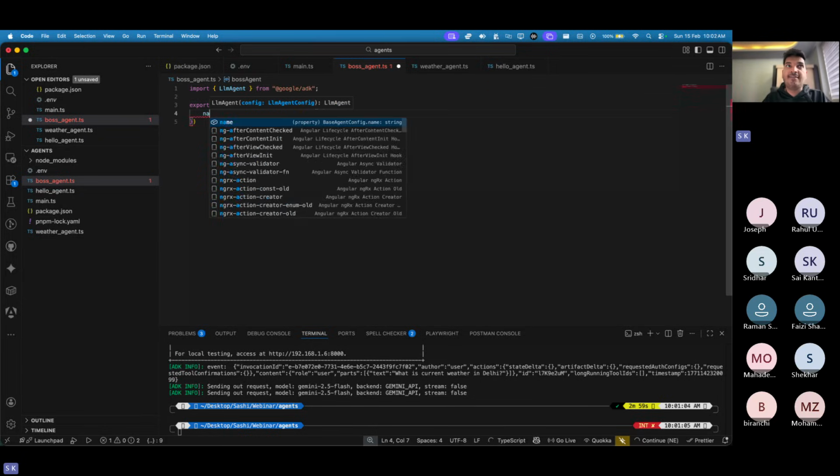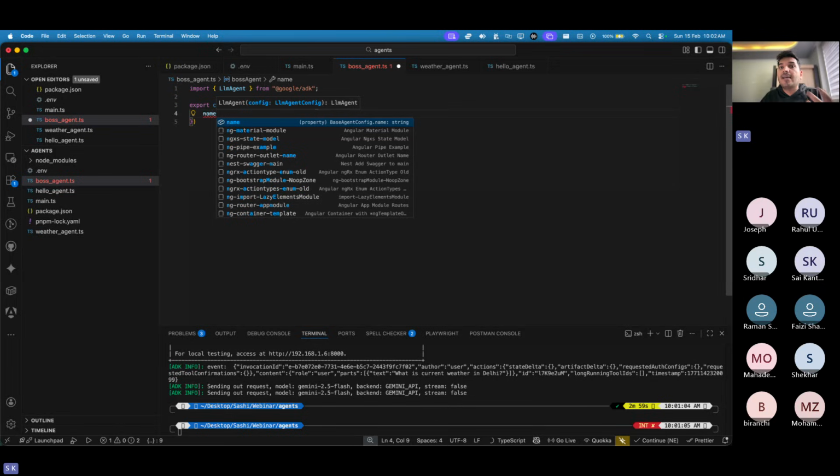And what does the agent have? See, I always type. I don't use IntelliSense. The moment I type more, I'm able to understand what the agent configuration requires. I'm not asking you to not use LLMs or code completion. Please use them. But when you're learning things, at least for 1 or 2 days, try to type it manually. The more you type, the more you understand what exactly the LLM agent configurations are, what they require, and what all things they have inside.